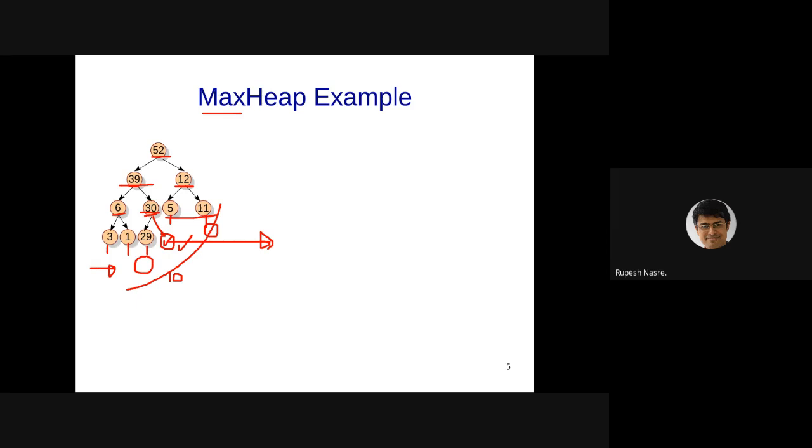Okay, there are other suggestions. Murari says child of 30. Yes, only last level empty. That is correct. Only the last level can be empty. We cannot have, I mean, all the interior levels should be full.